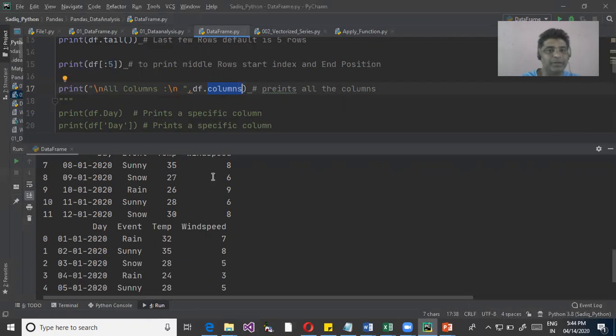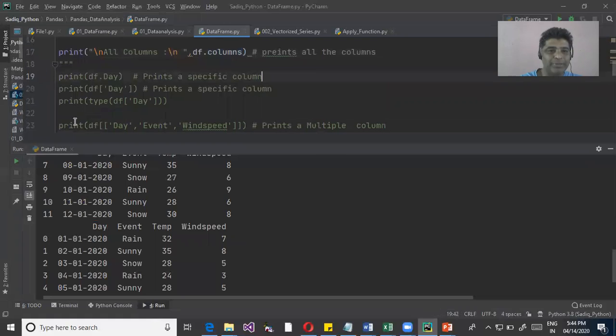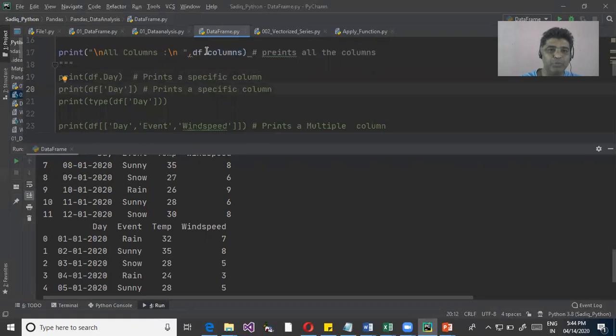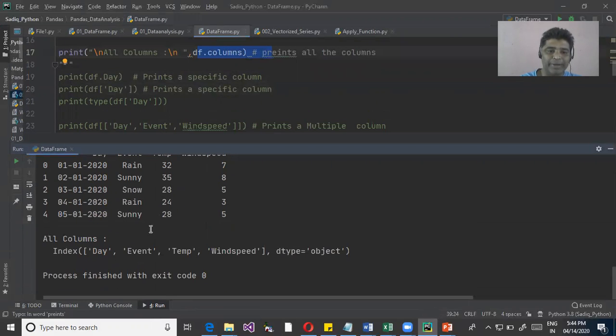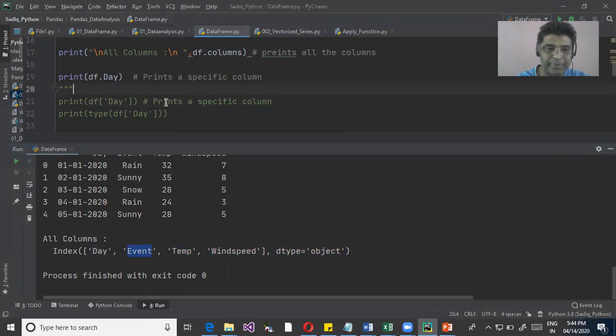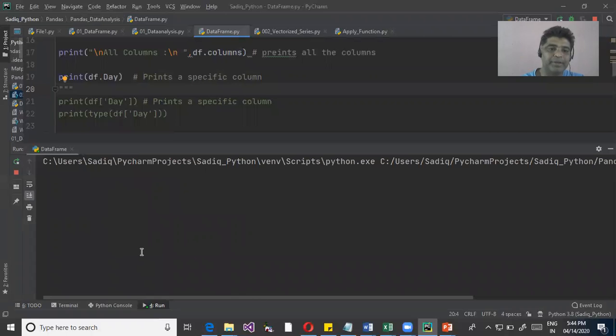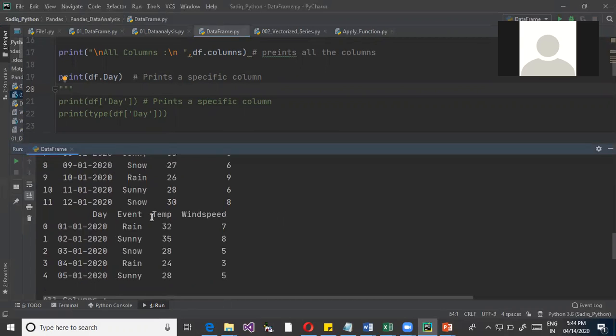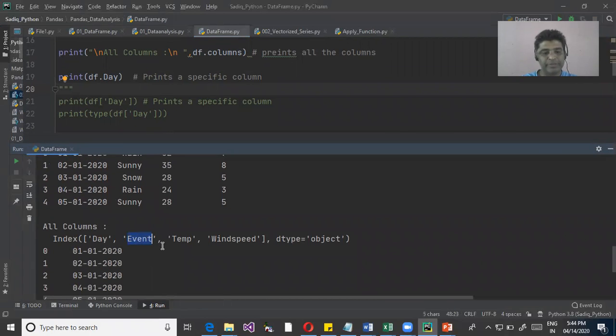If you want to get the data vertically, we just say data frame of, since we know what columns are there in the data frame, the name of the column. I know the columns are day, event and so on, so this is going to print this column, say day. It will print only that particular column. Or I can print another column, say event. Event is whether it's raining or not, I think.